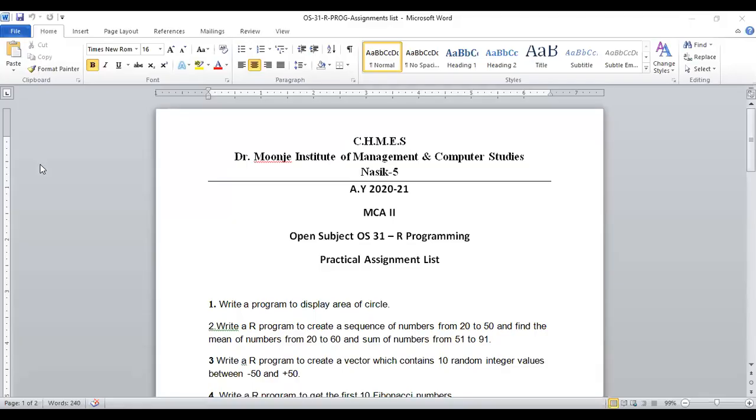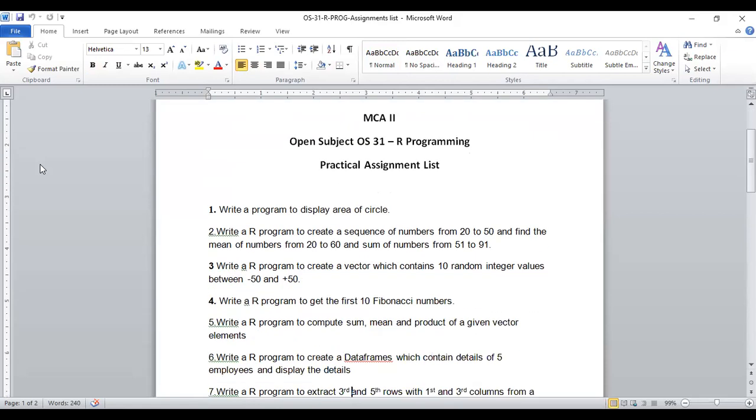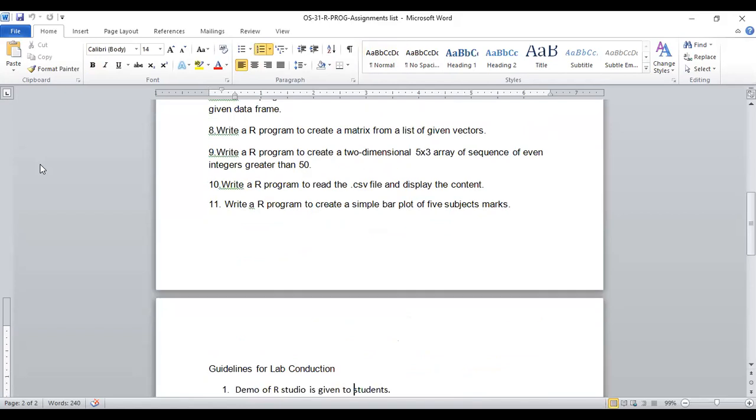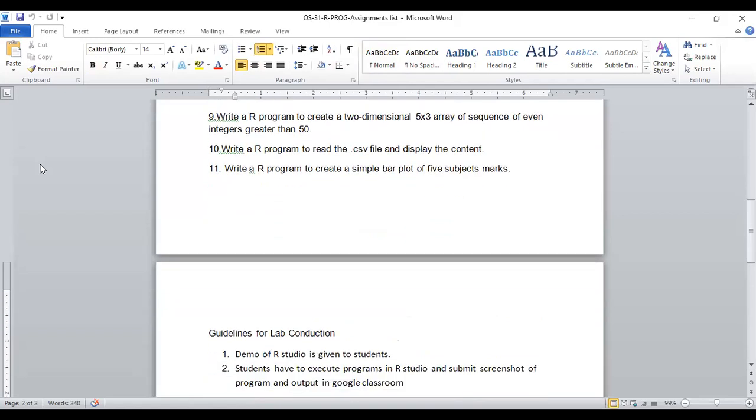Now this is the practical assignment list of the OS 31 open subject, R programming, which has been decided by our institute, and the theory is being conducted by our HOD, Rasal Ma'am. Madam has given us as many as 10 to 11 programs.